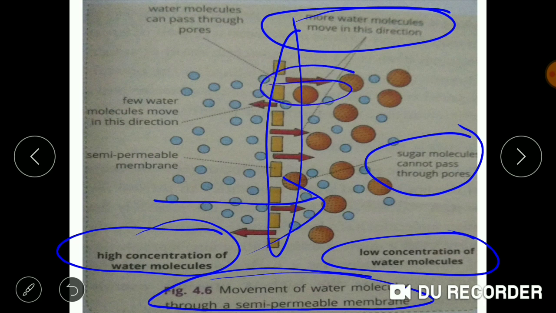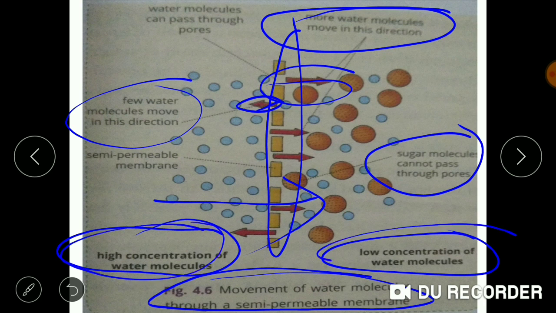This long arrow is depicting more and more water movement from higher concentration to the lower concentration, while a very small amount of water molecules is moving from lower concentration to the higher concentration. Very few water molecules are moving from lower to higher concentration, but a large proportion is moving from higher to lower.